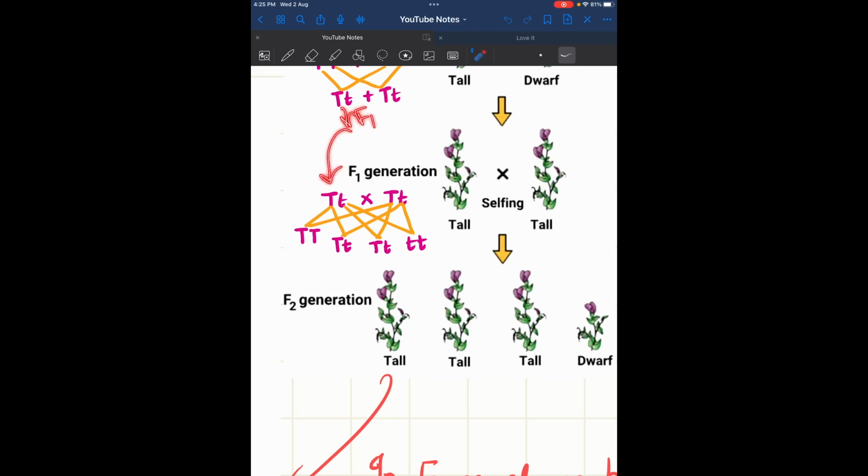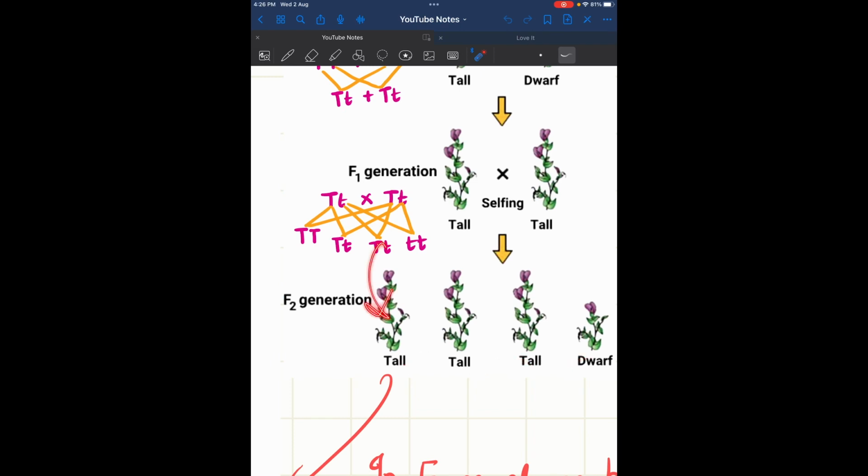This is the F1. So if we self that, capital T, small t, one capital T, small t, small t. So we get, this is purely tall, this is heterozygous but tall, tall. Now we have two small t's, so that is dwarf. That is what I was telling. We have 3 tall, 1 dwarf out of 4. So 3:1, 3 tall, 1 dwarf. These are the genotypes as I was telling, and 3 tall and 1 dwarf, that is the phenotype. So we got here the tall and dwarf.